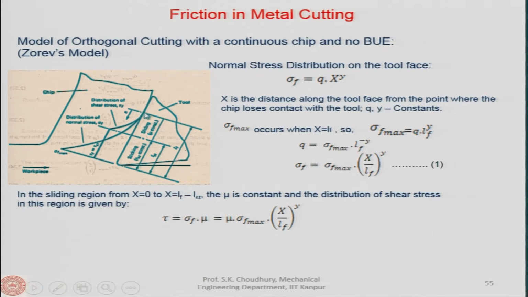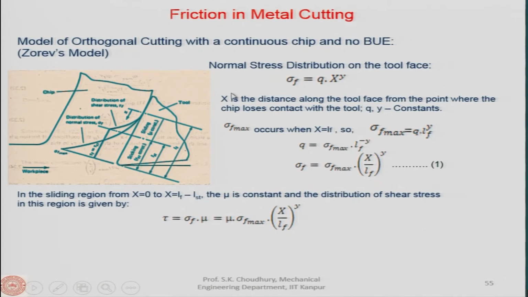From this point, if you go towards the tool tip, the x value actually increases. Let us say x value is 0 here, and as we go along this chip-tool contact length, if we come to this point, the x value will be LF. If you are here, it will be LF minus LST and so on.